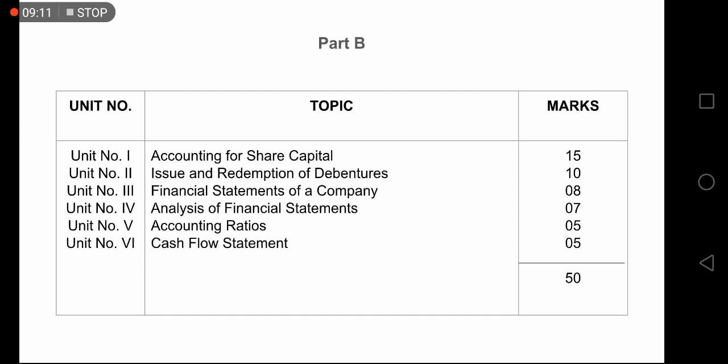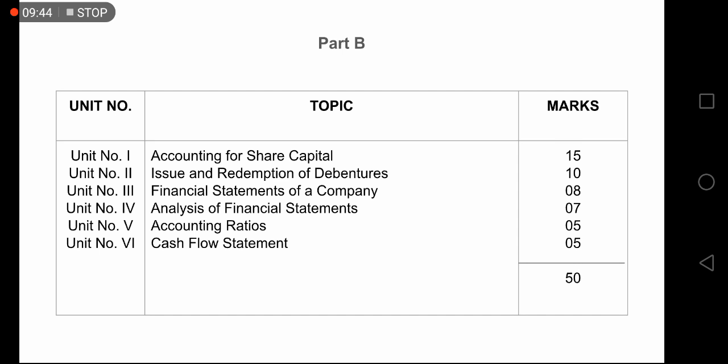Now accounting ratios. This chapter is going to test your memory a lot, because this is more like statistics. It will contain lots of formulas. It carries 5 marks. And the next one is the cash flow statement, which is a statement we prepare for the company. We will discuss it in detail when we do this chapter. This carries 5 marks, and the total of this Part B is 50.